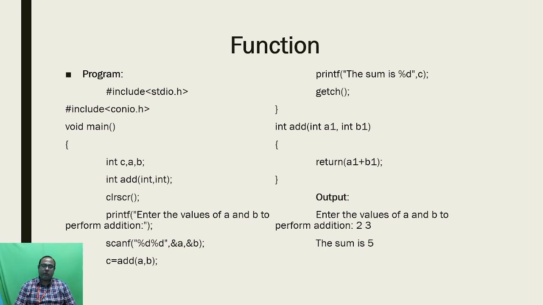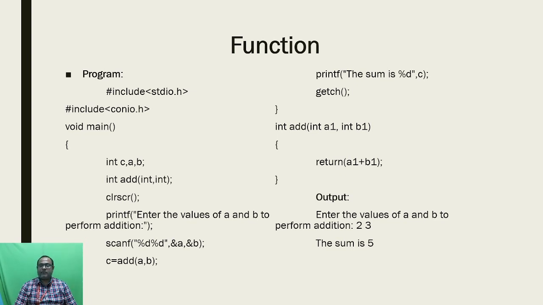So here I am going to get some input from the main function, and this input value will be calculated like a1 plus b1. Finally I will get some kind of output. This output will be returned by the user defined function to the main function. Okay, I already told the main function, we can say that it is a calling function, and the user defined function we can say it as a called function.